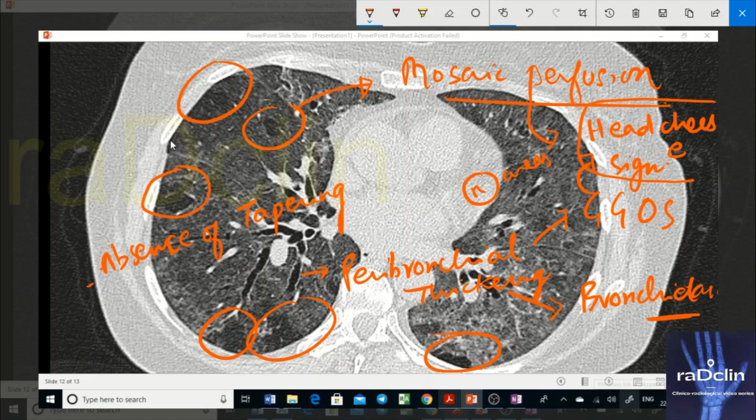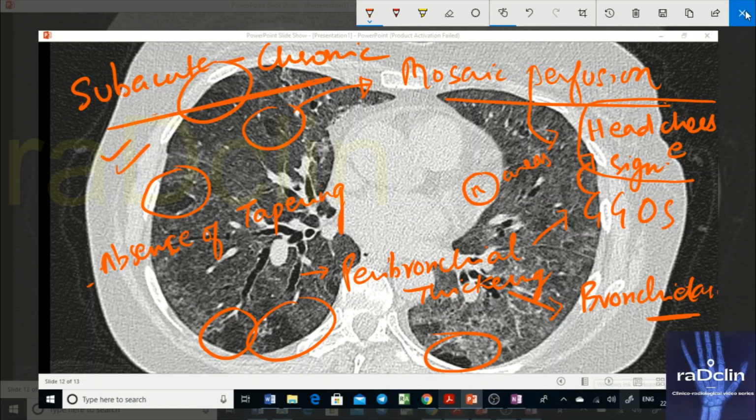Why? Because bronchiectasis, or classically traction bronchiectasis, happens secondary to fibrosis, and is a feature that I am going to tell in the chronic phase. This happens in chronic hypersensitivity pneumonitis. So this patient should be labeled clearly as subacute to chronic, because it is showing features of chronic hypersensitivity pneumonitis as well. And that is an important point.